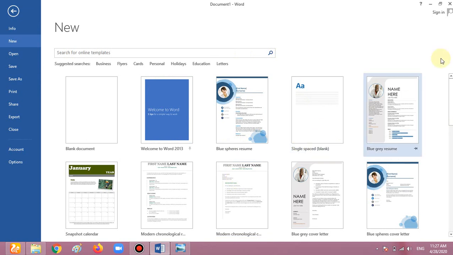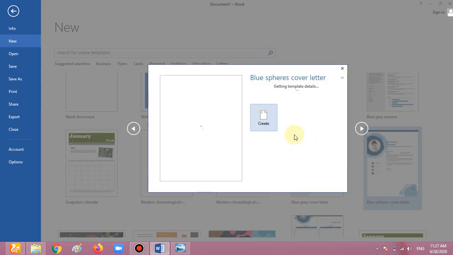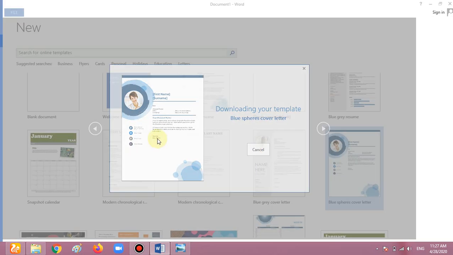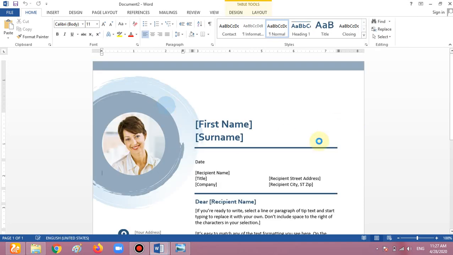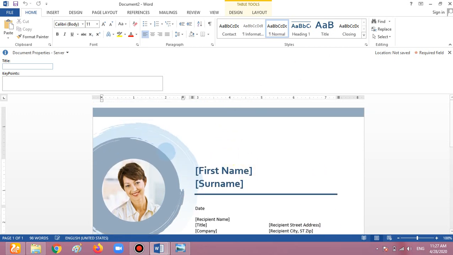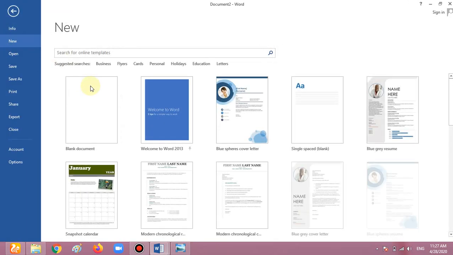There are so many templates also. We are reading right now. These are the templates. We can choose any one of them by clicking on them. For example, I want to choose this one, then I click on it, then Create. It takes a little time because it must be downloaded. Now it's downloaded. Look, this paragraph comes here automatically. So this is a type of template, but this time I don't want to use this one. So I want to take one more new page, a blank page.